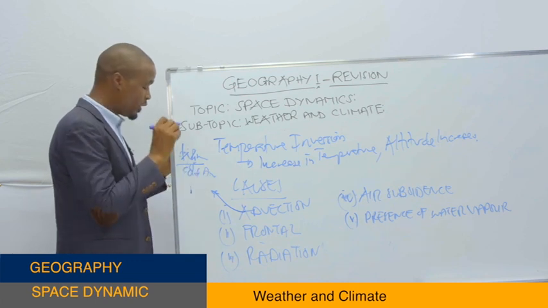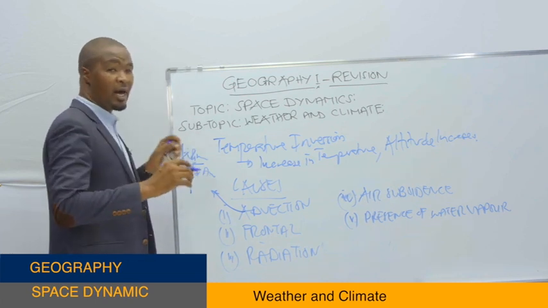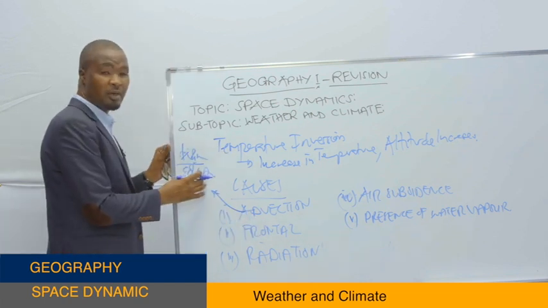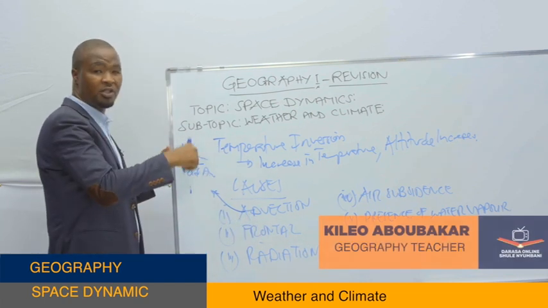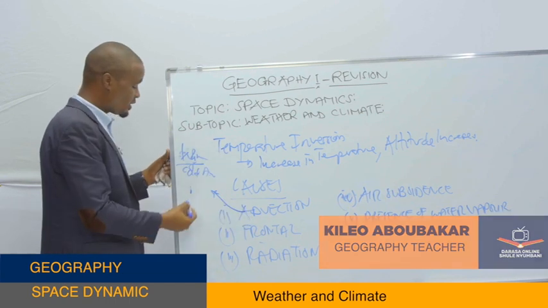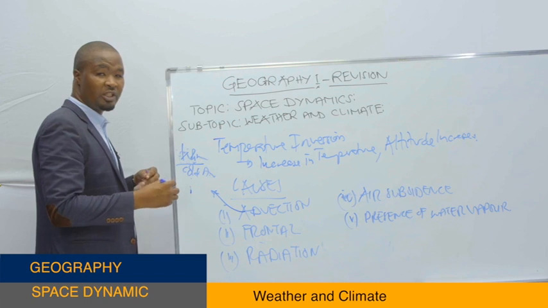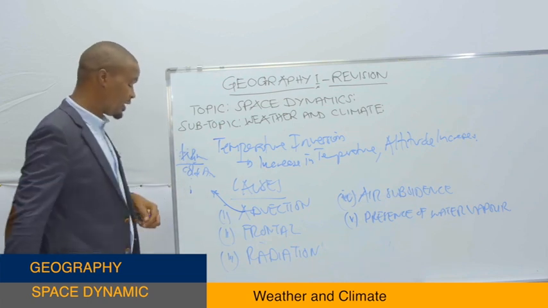So at this point, we are assuming that the warm air masses are more compared to the cold air masses. So they will change the cold air into the warm. So the higher you go, instead of finding the cold, you find the warm condition at the atmosphere. That is another point.